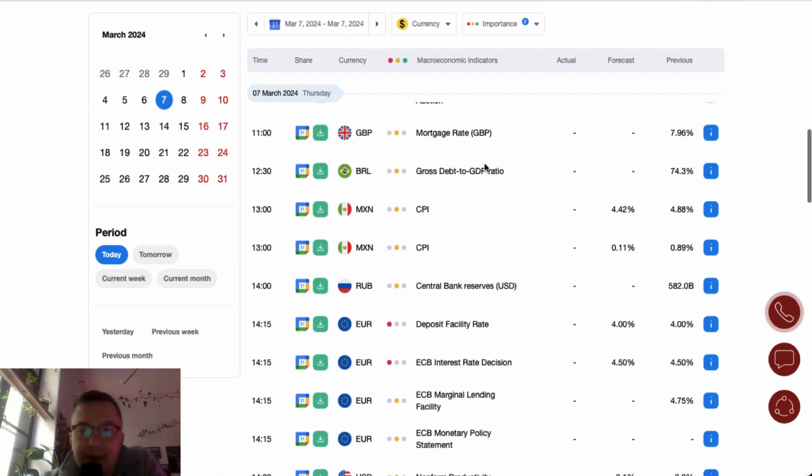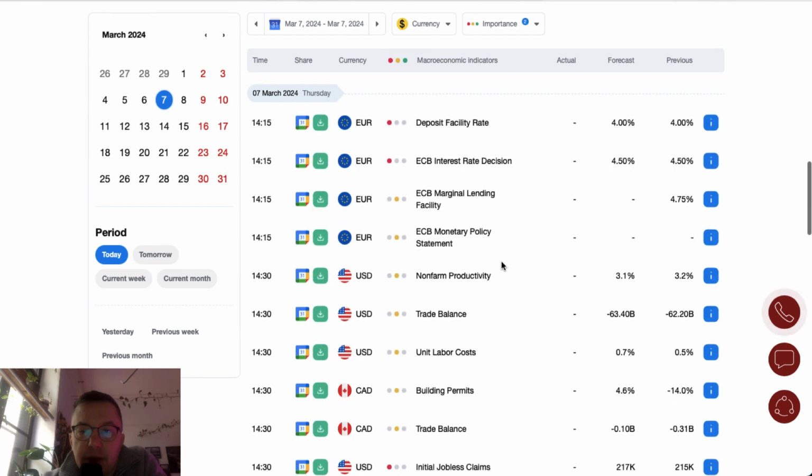Mortgage rate in the UK is scheduled for release at 11 o'clock. The previous mortgage rate is 7.95. Deposit facility rate and the press conference and interest rate decision, together with the monetary policy statement, is the key event of the day. Of course, we are talking about the European Central Bank. Just to remind you guys, the current rate is 4.5%, and the market participants don't expect any kind of a hike or cut this time from the ECB.